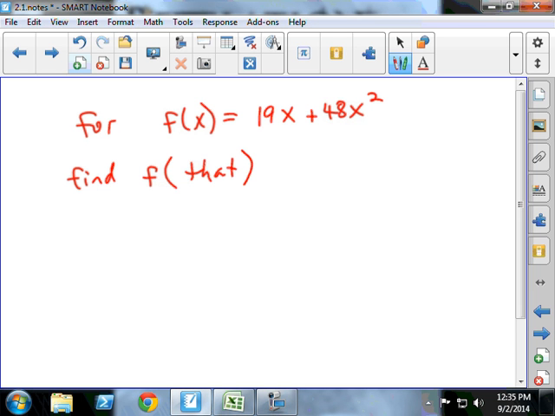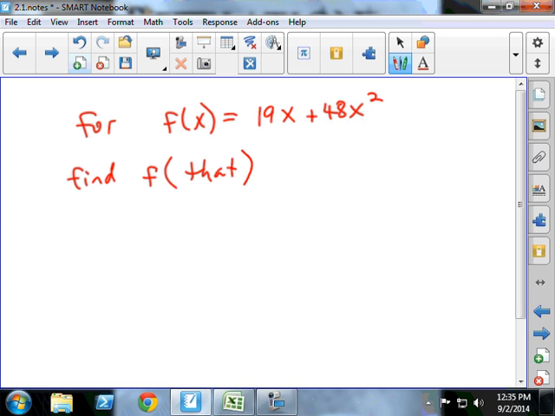So what it means is, in place of x, we're going to put that. If I wanted to find f of 2, it means I would replace x with 2. If I wanted to find f of negative 6, it means I would replace x with negative 6. But since I'm finding f of that, I'm going to take that and plug it into the function f in place of x. So I'm going to take that and f it. It just means insert it into the function.